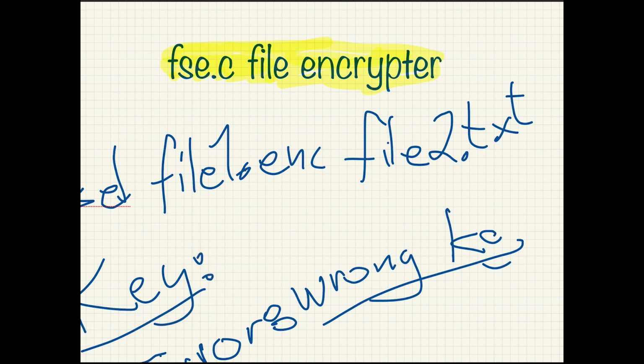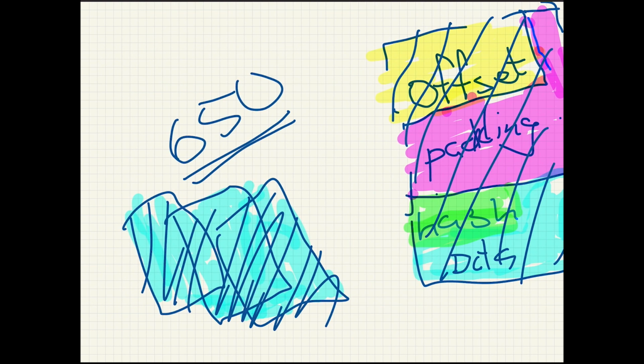When we input the key, we will initialize our encryption engine with that key, and we will begin by decrypting the first 2 bytes of the file, containing the offset. And now there's two possibilities.